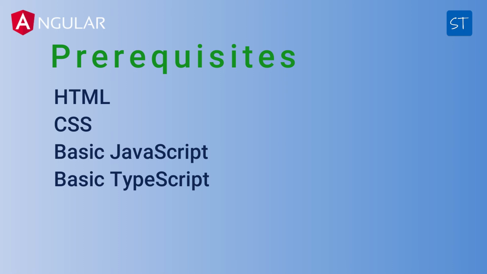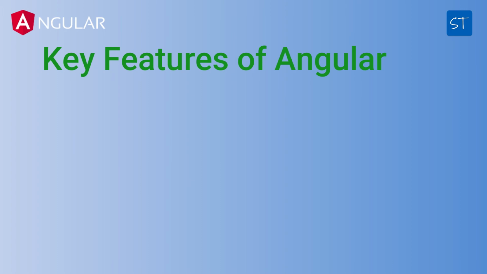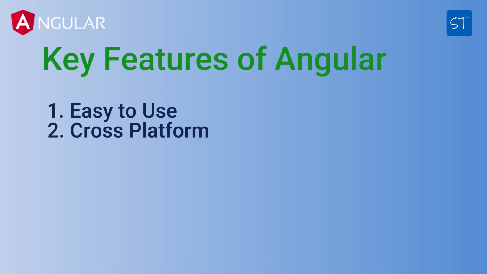So now let's talk about some key features of Angular. The first one is easy to use. Everything in Angular is structured, which allows us to write less code even for complex websites compared to other frameworks. The second one is cross-platform. Angular is a cross-platform framework. It allows us to create progressive web apps, and native mobile apps with Cordova, Ionic or NativeScript.